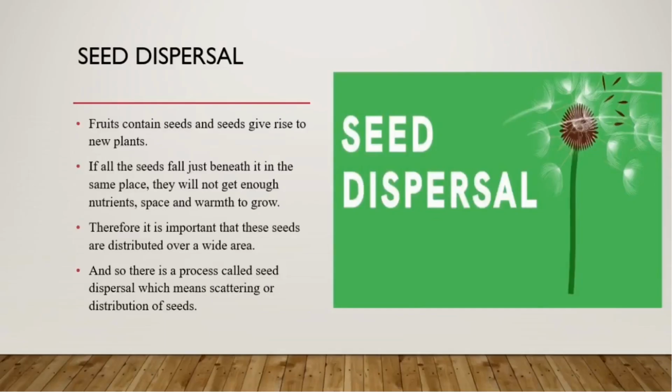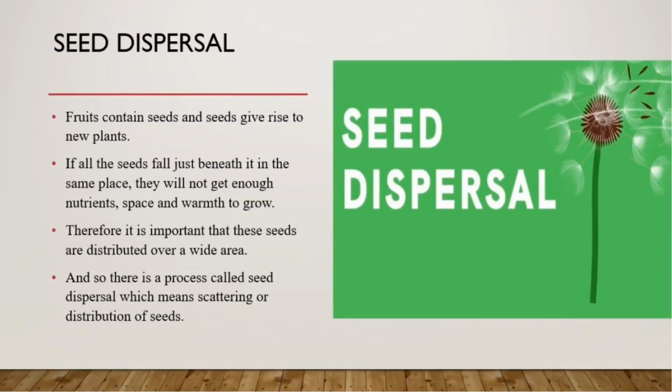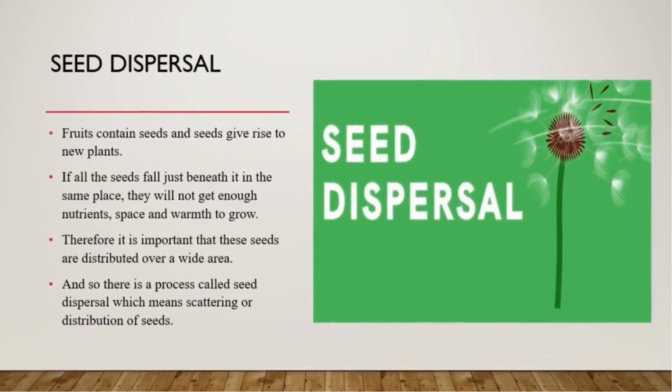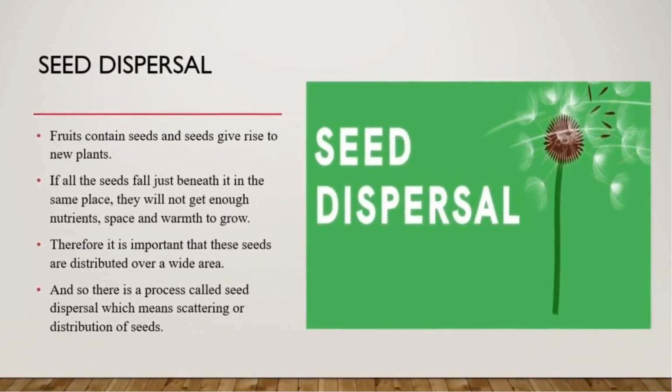And now let's talk about seed dispersal. The process by which seeds are carried to new places away from the parent plant is known as seed dispersal. And now let's see more about seed dispersal. Fruits contain seeds and seeds give rise to new plants.